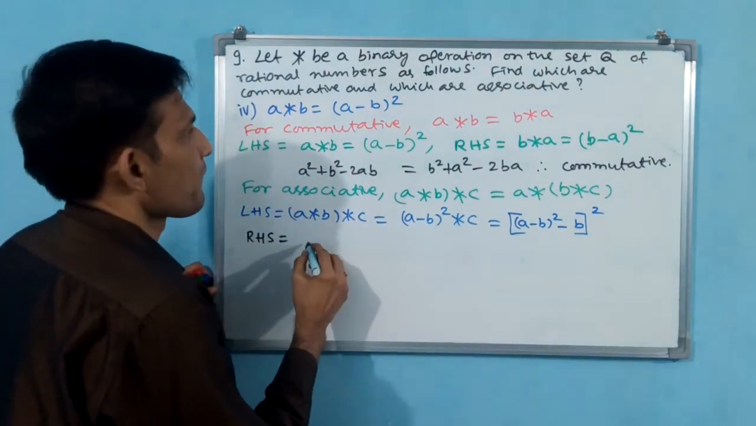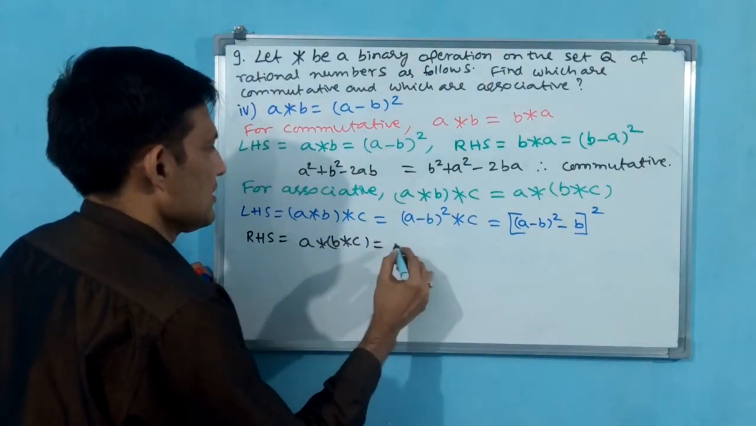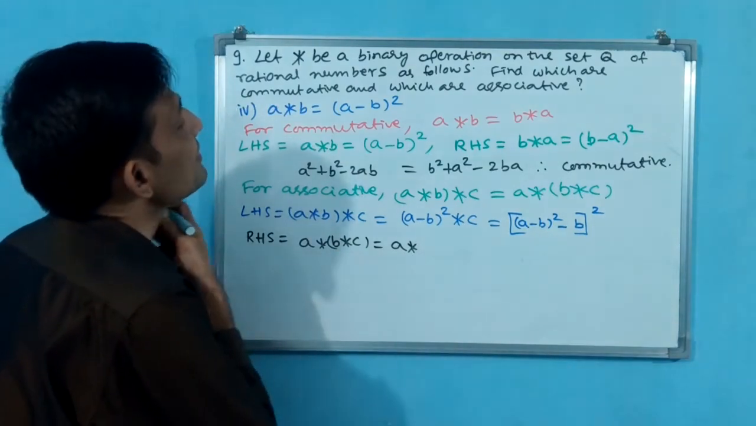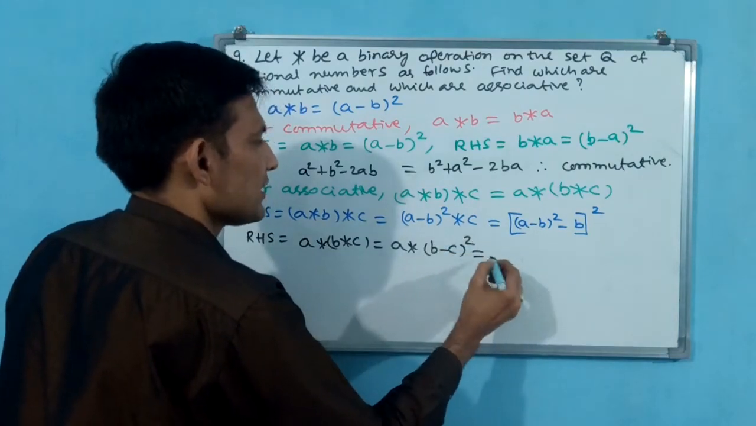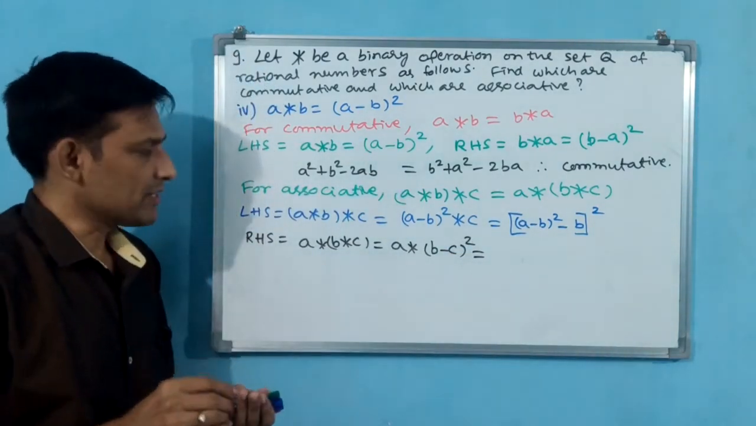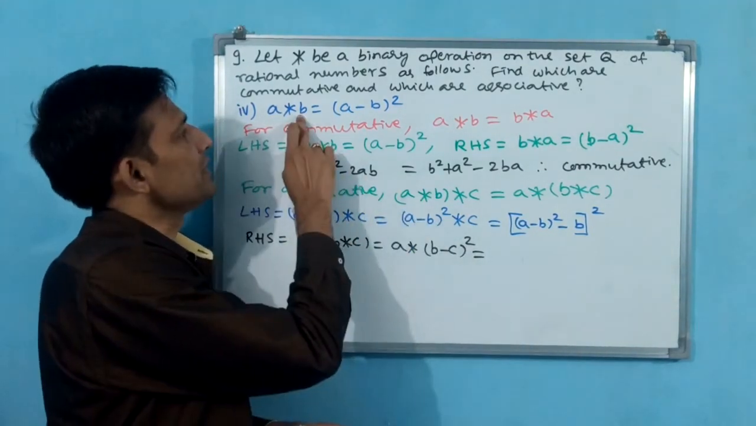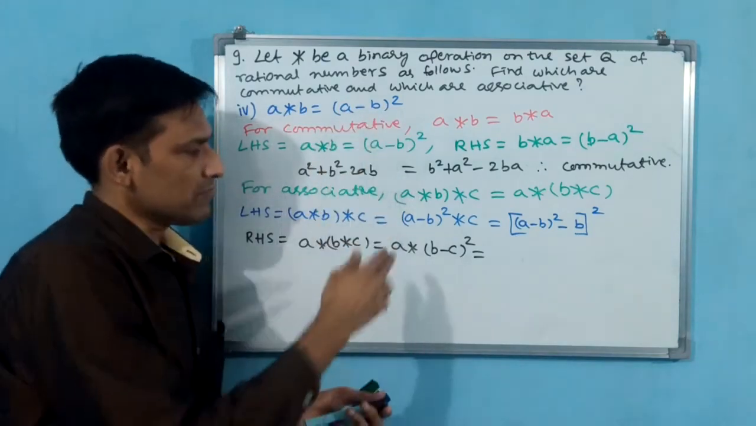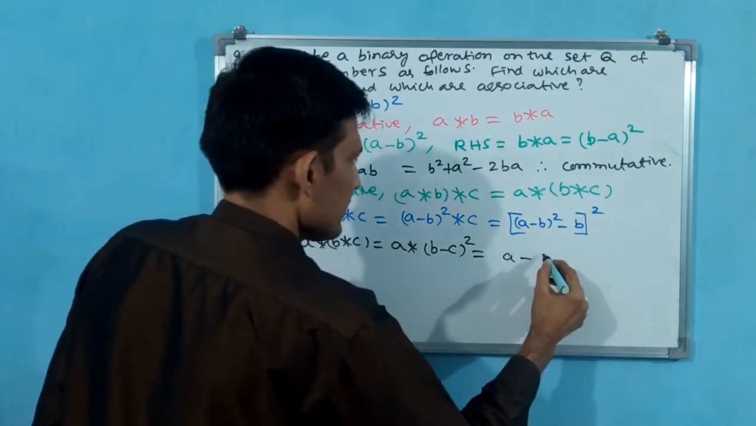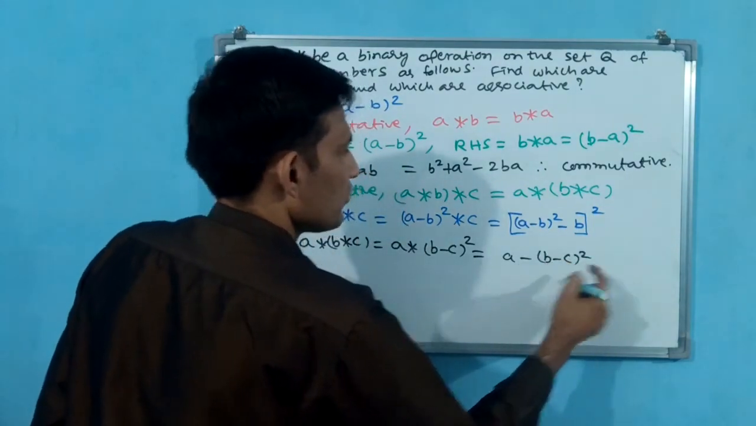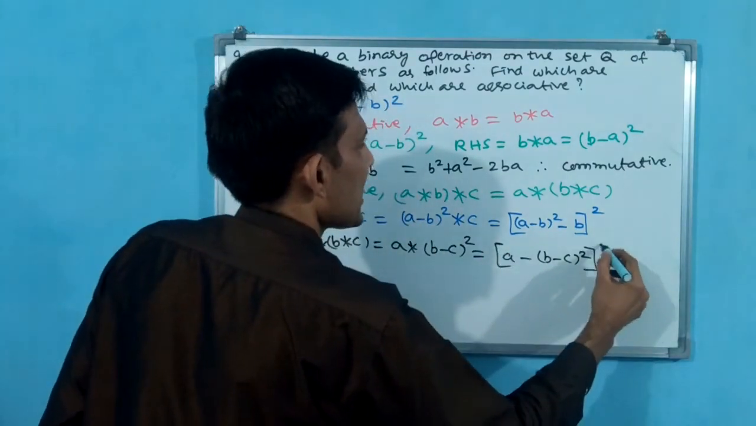RHS is equal to A star B star C. A star will be like this only. B star C means what? B minus C whole square. B minus C whole square. Now stop and see here what is going to happen. You see, this is A, but this is B. Entire this B minus C whole square is B. A minus B whole square. That means first you write A minus B. B means entire this thing you have to write. B minus C whole square. This is B. Whole square. Entire thing squared. That means like this you have to write.